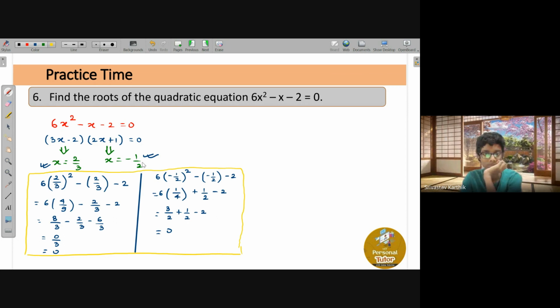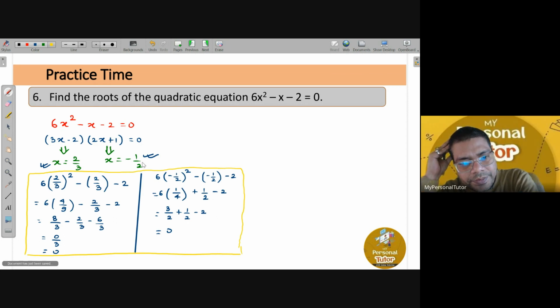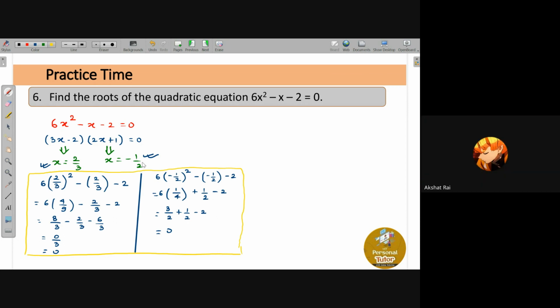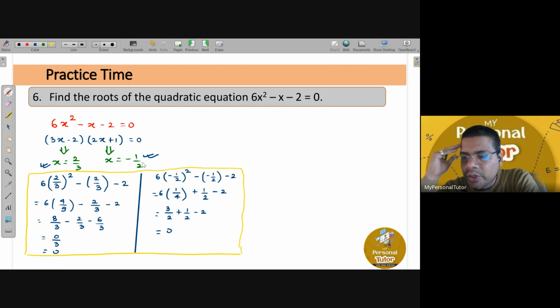Yes, sir. Is that all right, Akshay? Yes, sir. Arohi, do you understand till where the final answer is? The final answer is x equals 2 by 3 and x equals minus 1 by 2. Whatever I have done in the yellow box is just for our verification purposes. Do you understand, Swati? Yes, sir.